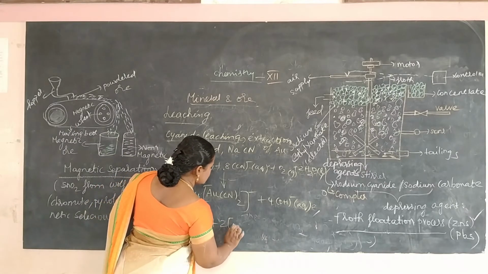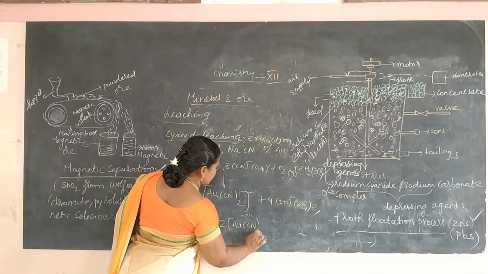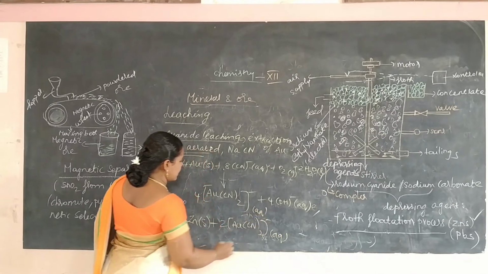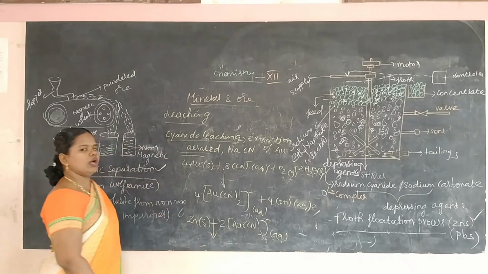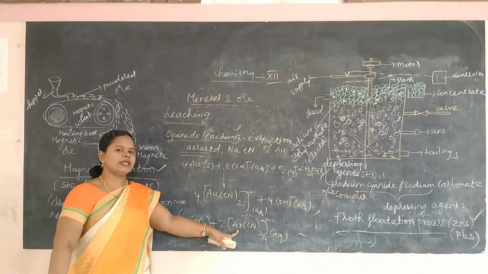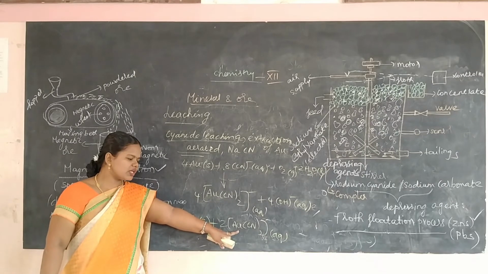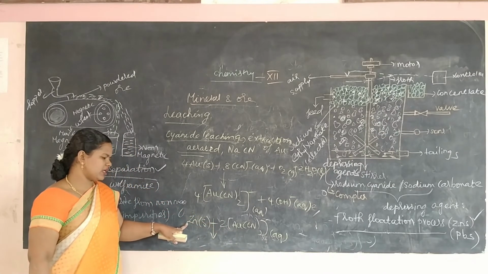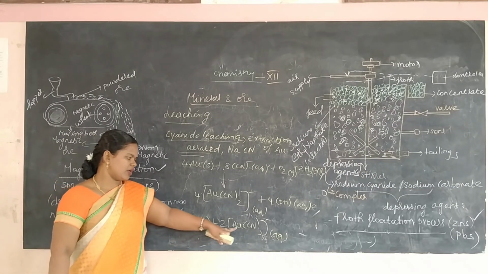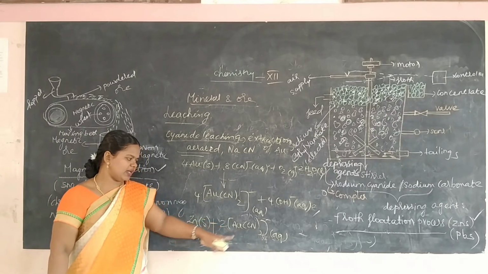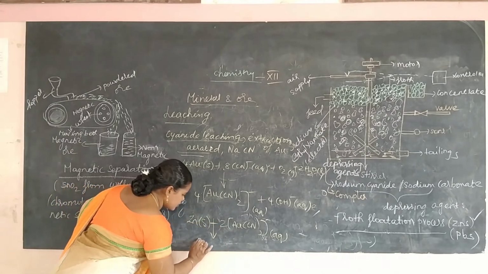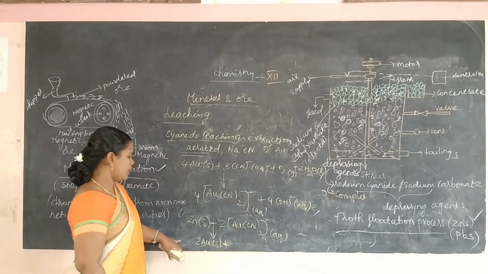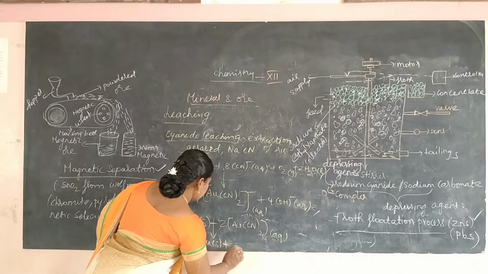For example, 2[Au(CN)2]⁻. This was added, and this will give rise to the gold in the elemental state or in zero oxidation state. So this is a very important reaction. When I add zinc, that is a reducing agent, it will reduce the gold to the zero oxidation state, or elemental gold.